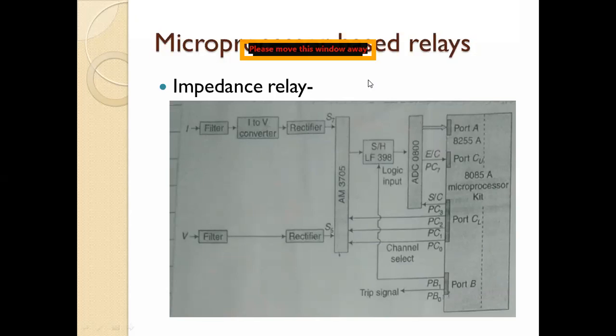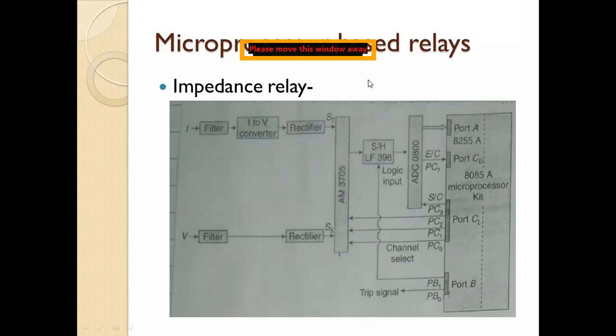We were comparing the current, because we saw that for the over current relays. But here we are using impedance relays, reactance relays, and mho relays. For the microprocessor based impedance relay, we have to compare the impedance, so we consider two quantities: first the current and second the voltage.